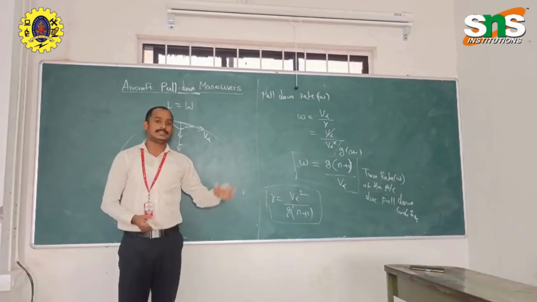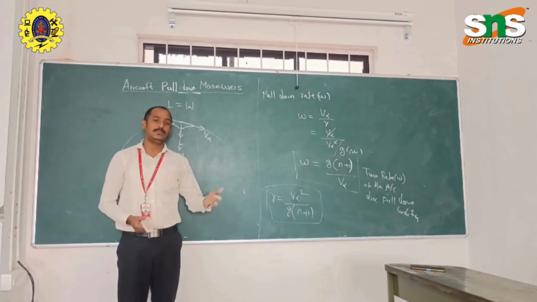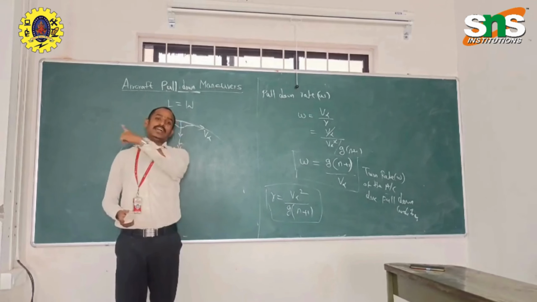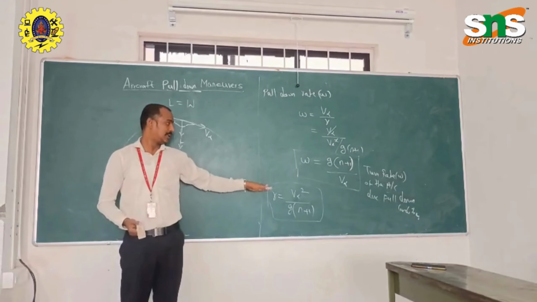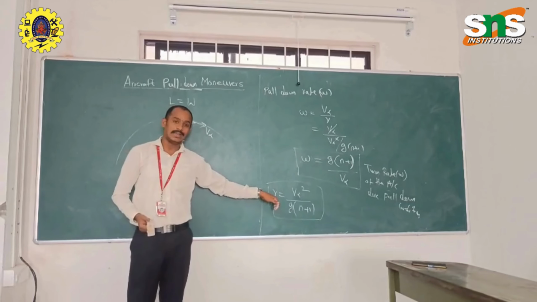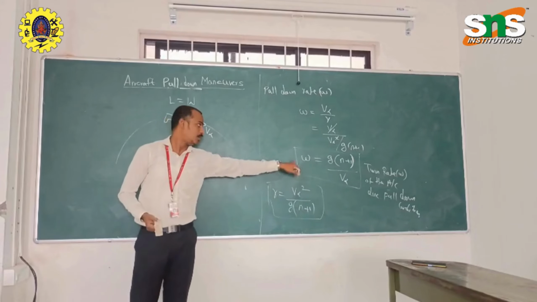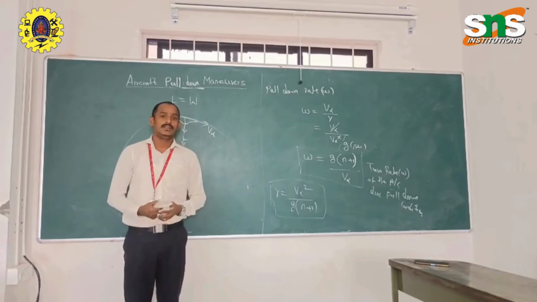So in the last three classes, including this one, we have seen the level turn of the aircraft and airplane, the pull up maneuvering and the pull down maneuvering. For all three cases we have evaluated the radius of the turn and the rate of turn. Right? We will see in the next class.